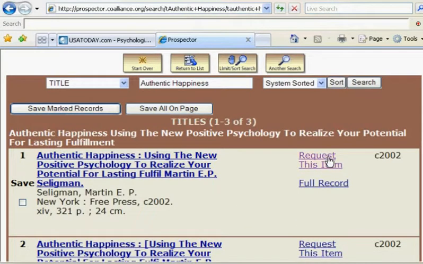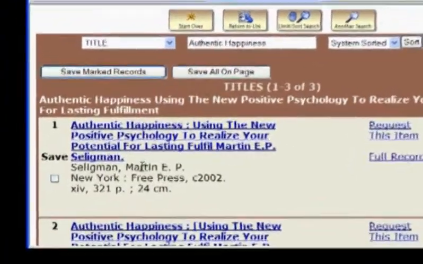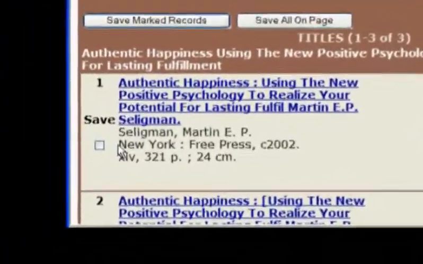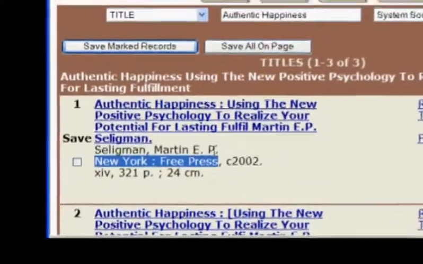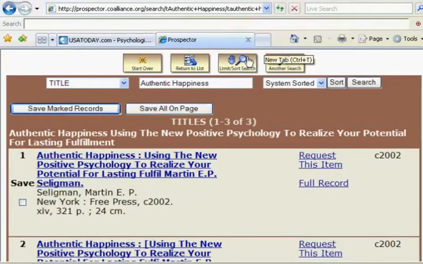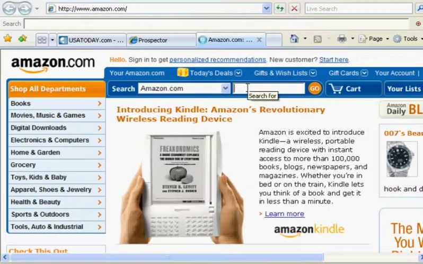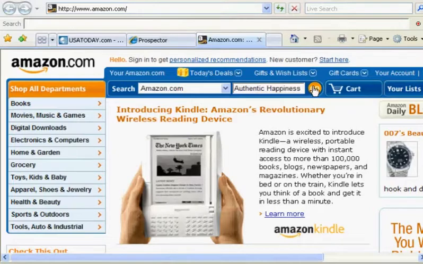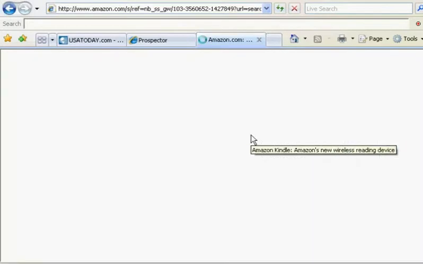There are a lot of copies to request, so we can go over here and click on it, request this item. However, I noticed something as I'm looking at this book, and that is that it's Free Press, New York. It doesn't look like an academic publisher. So one of the things I might do is go over to Amazon, also using the web. Let's go to Amazon and put in the book and see if we can get any more information about this book.